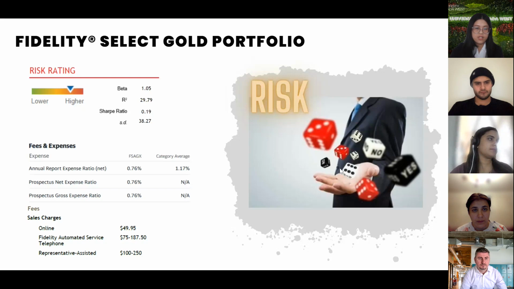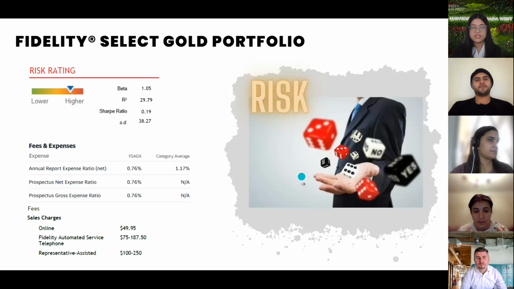In addition to risk and volatility measures, there are also fees and expenses that should be considered by investors interested in Fidelity Gold. For example, the annual report expense ratio is 0.76, and this means that for every $1,000 of expense, there's about a $7.60 fee. There are also different transaction fees that should be considered. For example, there's an online transaction fee of $49.95 per transaction made.